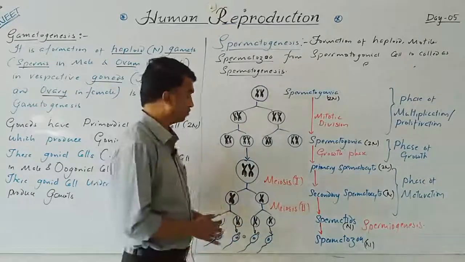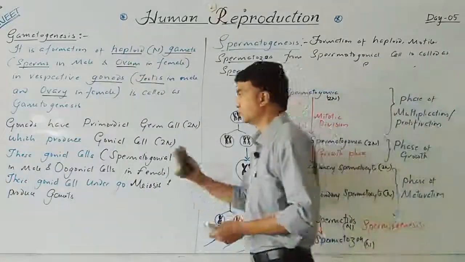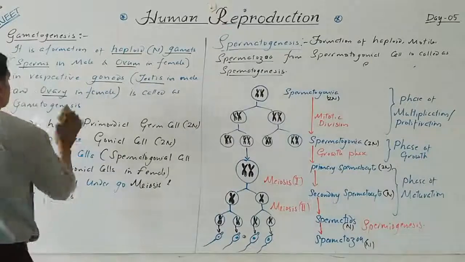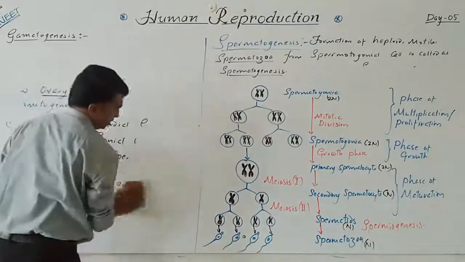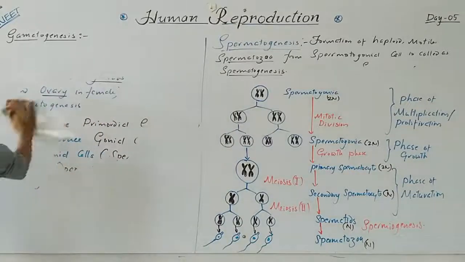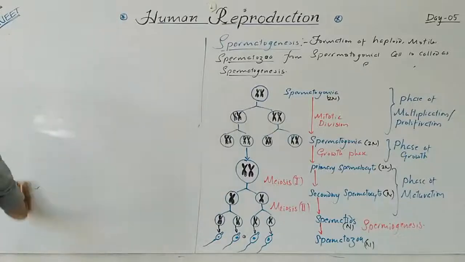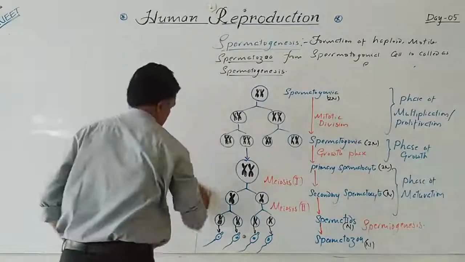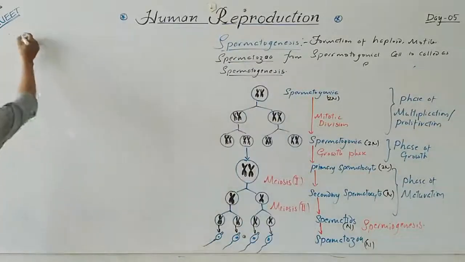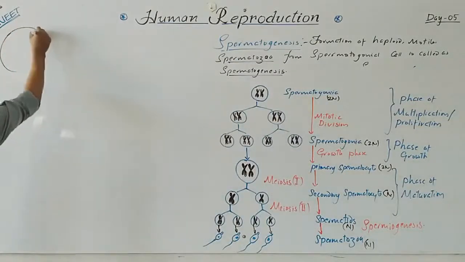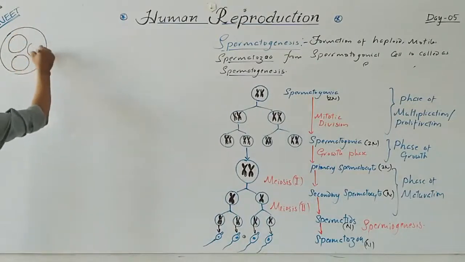So if you want to draw the figure of how it occurs in the seminiferous tubule, here I will show. So this is the definition of gametogenesis, and now we are going to do only spermatogenesis. This is the testicular lobule, and these are the seminiferous tubules.